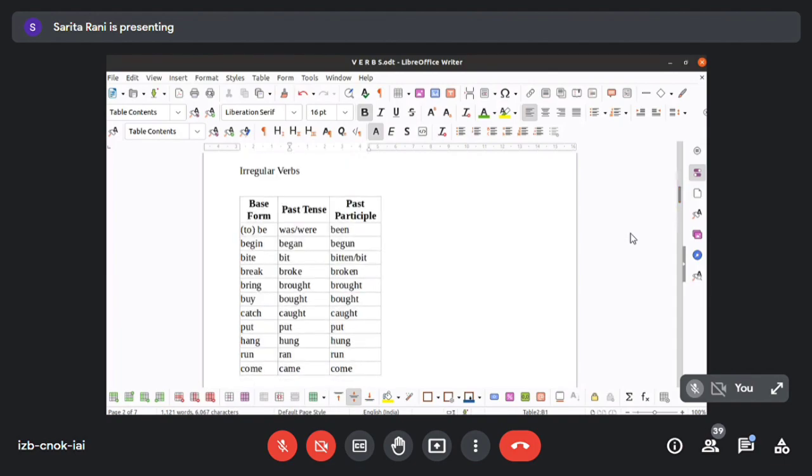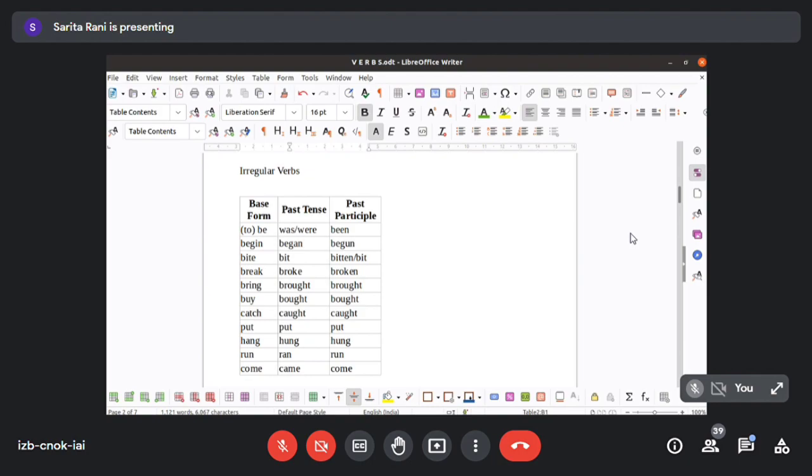Clear? Irregular verbs will be changing. They will be in three different forms. See here. Three different: be, was or were, been. Was or were depending upon the subject. Be also depending upon the subject. But the base form is be. Base form means V1. Past tense means V2. Past participle means V3. We have another one which is called the present participle, which is the ing form.